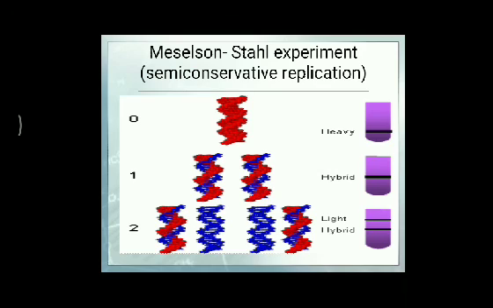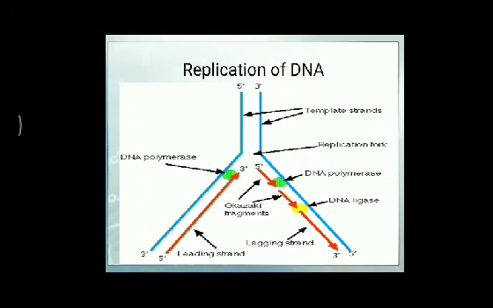In the first condition, where N15 was applied along with E. coli, all the hybrids were formed. But in the second condition, it is observed that half of the bacteria have N14 and the other bacteria have the hybrid condition. This represents the semi-conservative replication.